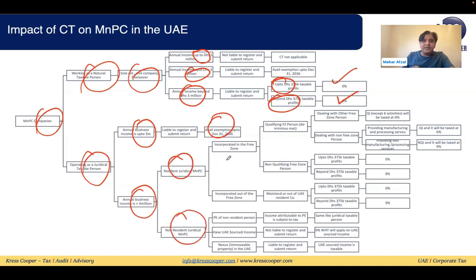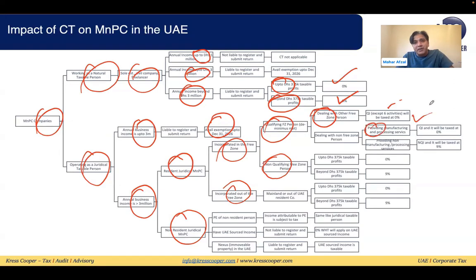If this is a resident person, there is a possibility they are in the free zone or out of the free zone. If they are in the free zone, there is a possibility they are a qualifying free zone person or a non-qualifying free zone person. If they are a qualifying free zone person dealing with other free zone persons, and these are not excluded activities, it is qualifying income. If they are a qualifying free zone person dealing with non-free zone persons, then manufacturing services will be a qualifying activity at 0%, and non-manufacturing services will be subject to tax at 9%.